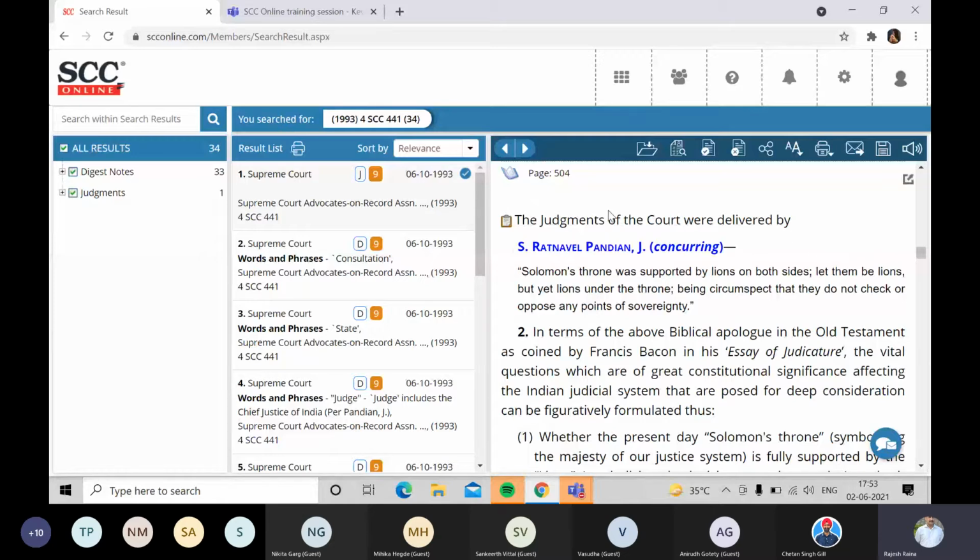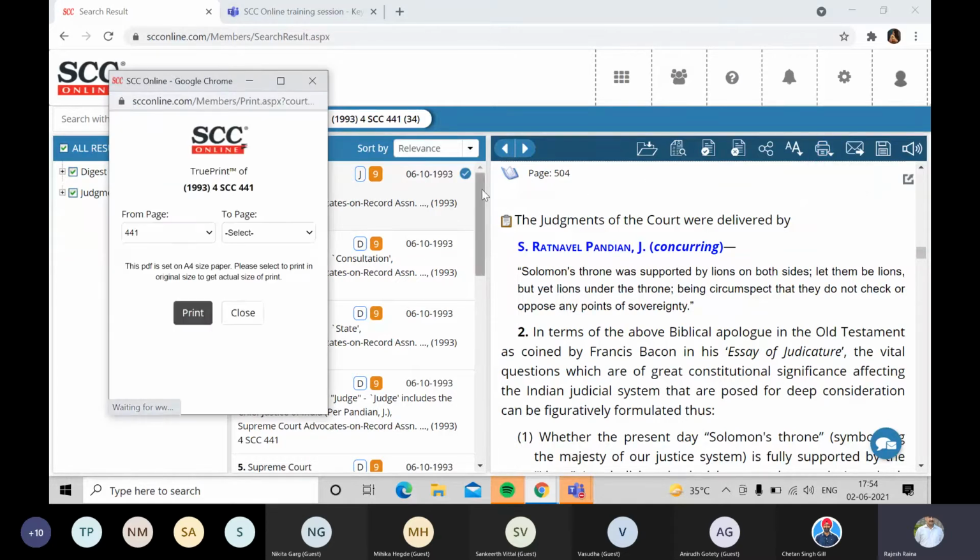Now in this judgment, if I want to save it, I want to mail it, the icons are there. If I want to print it, there are two icons, one is true print and the other one is non-true print. Now what true print means is that it will give me the exact photocopy of the original print journal that you have in your physical library. So it will have the same pagination, paragraphing, everything will remain the same.